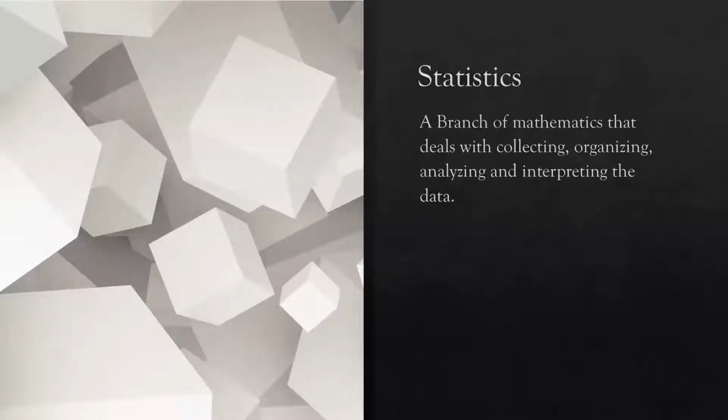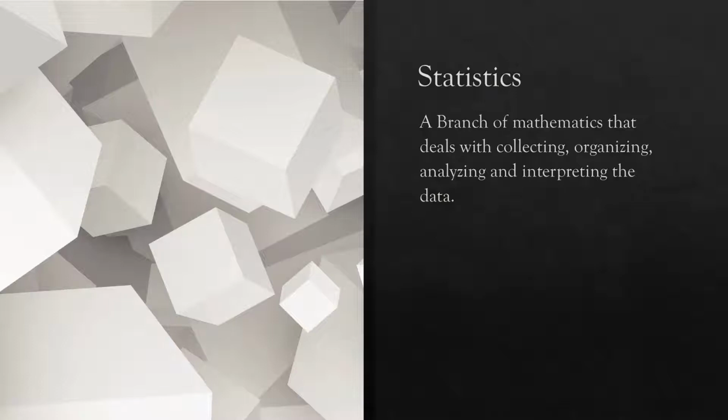So first of all, let's discuss what is statistics. Statistics is a branch of mathematics that deals with collecting, organizing, analyzing and interpreting the data. In mathematics, we have different branches like algebra, trigonometry. Similar to this, we have one more branch called statistics.